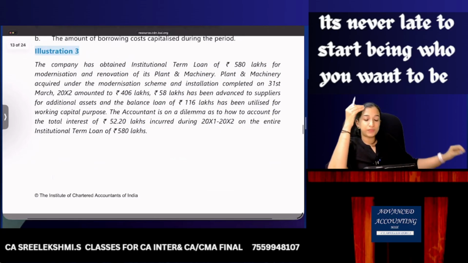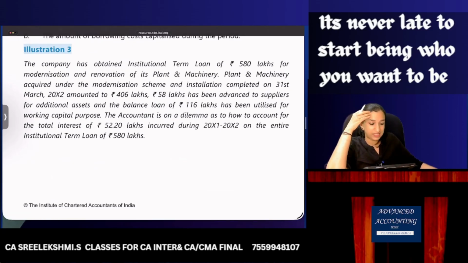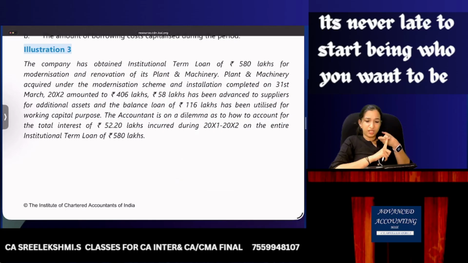Illustration 3. The company has obtained an institutional term loan of 580 lakhs for modernization and renovation of its plant and machinery. Plant and machinery acquired under the modernization scheme and installation completed on 31st March amounted to 406 lakhs. 58 lakhs has been given as advance to suppliers for additional assets and the balance 116 has been utilized for working capital. The accountant is in a dilemma as to how to account for the total interest on this term loan of 580 lakhs. Interest is 52.2 lakhs.